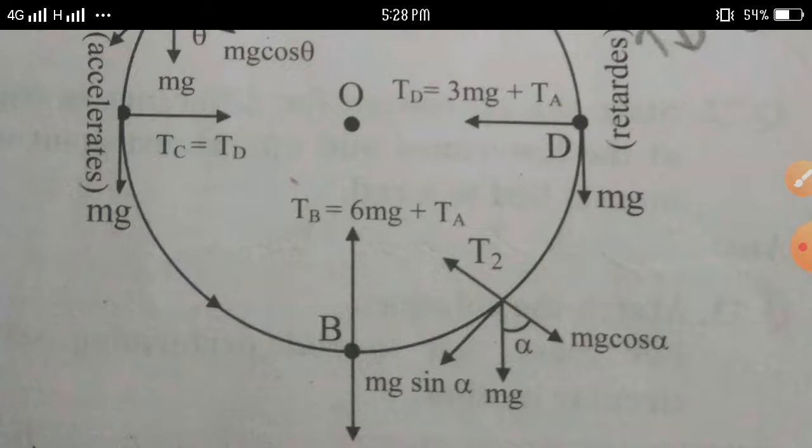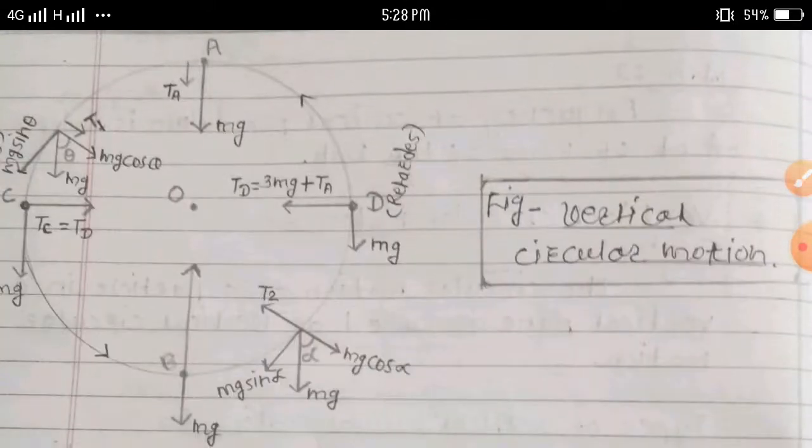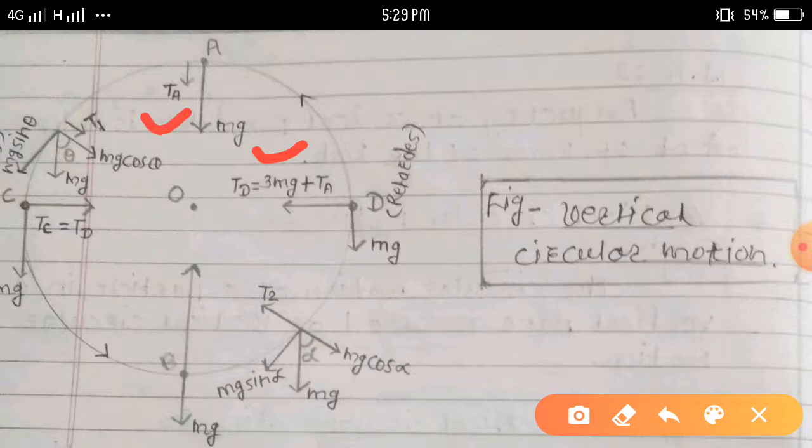At any position of the bob, there are only two forces acting on the bob. First force, weight mg, vertically downward, which is a constant. And second force, the force due to tension, denoted by T, directed along the string and toward the center.